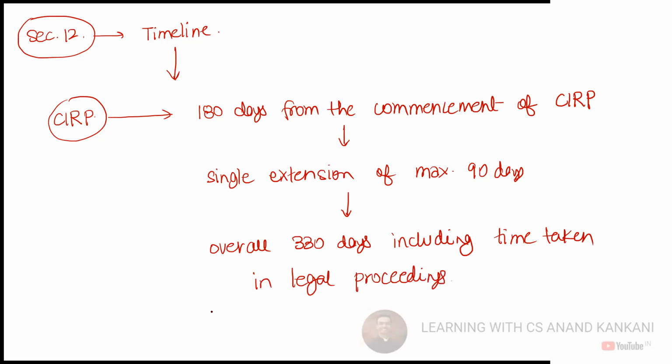Okay. Then we did section 12A. So what is 12A? Withdrawal of the offer. So NCLT may or NCLT shall. What is the correct word? May. Okay.